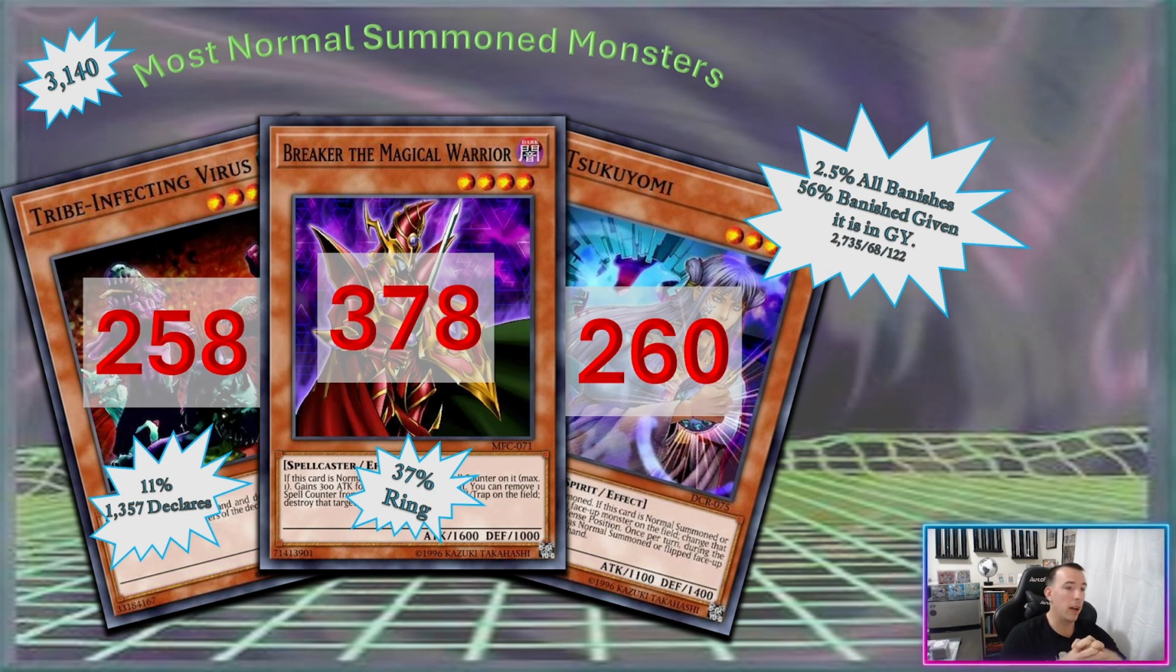I try to think like an economist and not give causality to things. But I would like to think the reason why I always banish the Tsukiyama when it's in the grave is it can't be special summoned, right? So it makes sense that, yes, it doesn't account for a lot of banishes in total, but given that it's in the graveyard and it's an option to banish when you need a dark, 56% of the time that it's in there, in this tournament, it was banished.